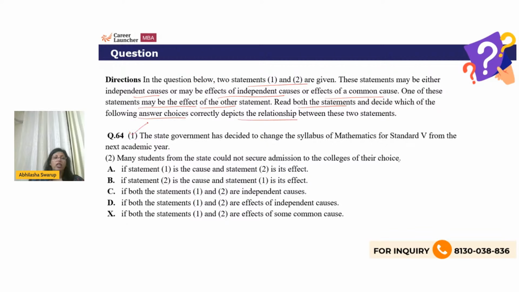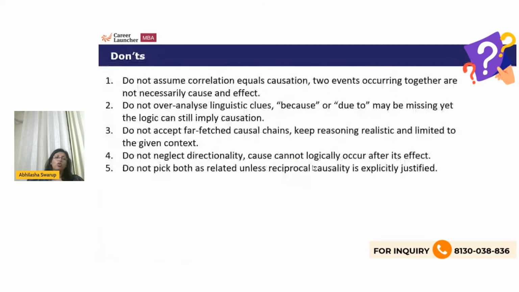For example, here, the state government has decided to change the syllabus. This is statement 1. This is statement 2. Many students from the state could not secure admission to the college of their choice. Now, the 5 options are: if statement 1 is the cause, 2 is the effect; 2 is the cause, 1 is the effect; both 1 and 2 are independent causes; both 1 and 2 are effects of independent causes; and if both 1 and 2 are effects of some common cause. So I have to find out if there is a causal relationship. If they are effects of a common cause or independent causes, or if nothing, then it is the independent cause option. Okay, so let's take a look.